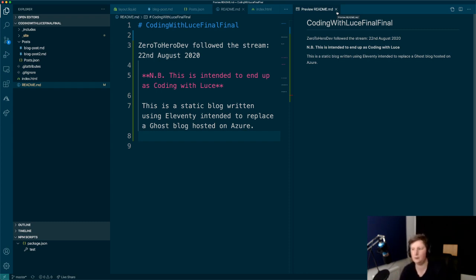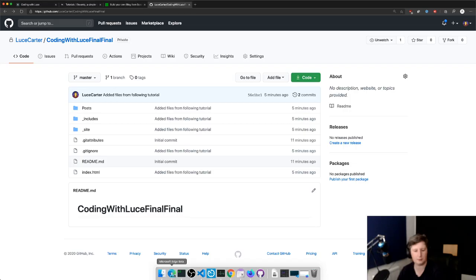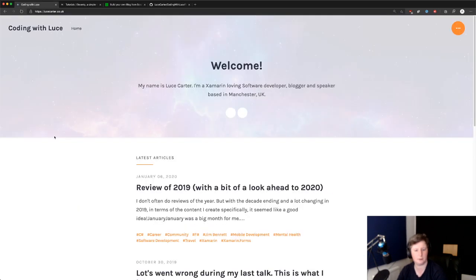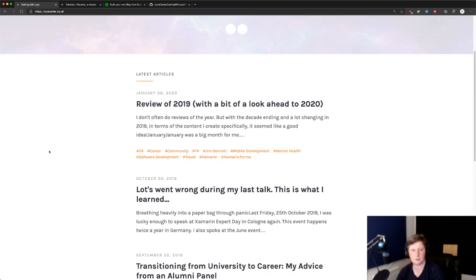We're doing it together. If you missed the start, Zero to Hero Dev, essentially I tried to do this three times and kept going wrong, so we've just reeled it back to the start. So we're just having a bit of fun trying something different. I want to move, so the reason, a bit of background for anyone that's new: I currently have a blog that I host on Azure App Service using Ghost. And it costs me Azure credits.